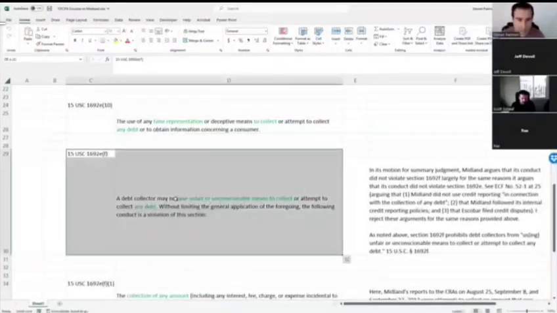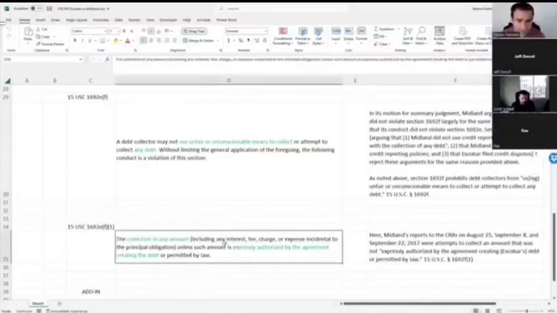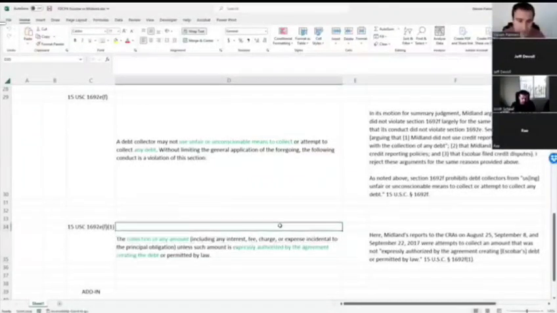Then we have e(f) in general, use unfair, unconscionable means to collect any debt. Okay, it's unfair to tell the bureaus, hey, we're going to report monthly as the privilege, but then we're just going to throw whatever we want, whenever we want, not monthly, on the credit report. And your f(1), whoopsie, collection of any amount, including interest, expressly authorized in the agreement, which they don't have a complete agreement.